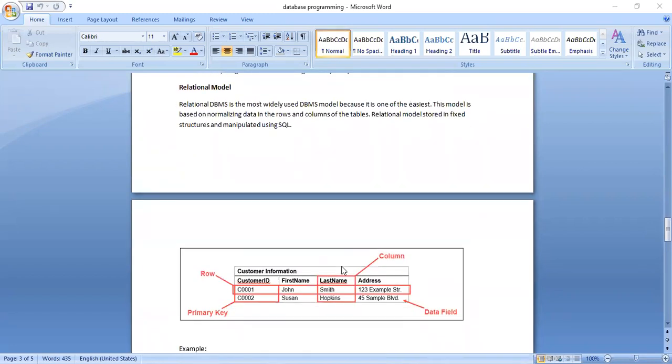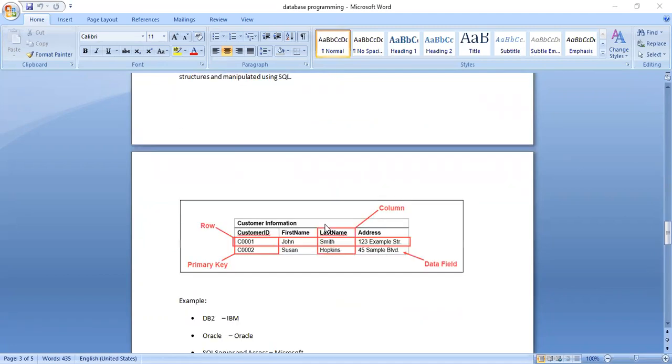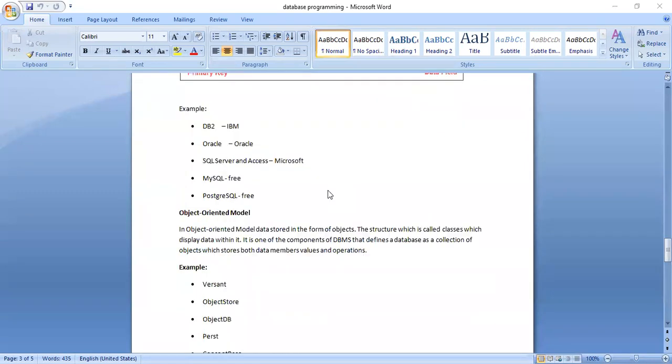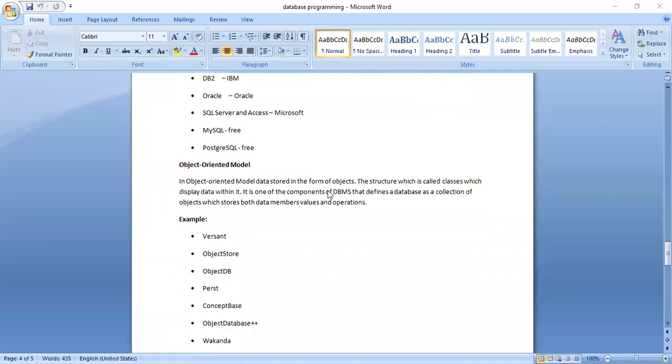The third one is the most important kind of model. We'll call it RDBMS, the relational model, where the data is stored in terms of tables, rows and columns. Here, the majority of companies use the relational DBMS model to store the data. Very popular ones are IBM DB2, Oracle, SQL Server, MySQL, PostgreSQL. Few of them are proprietary software. Quite a few are free software.